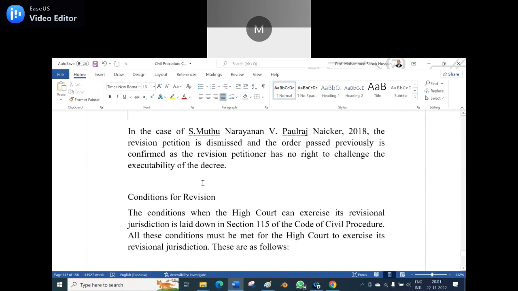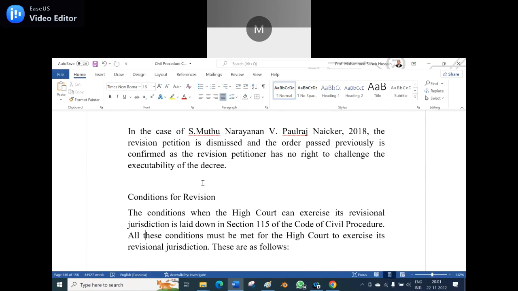In the case of S. Muthu Narayan versus V. Pulraj Naikar, 2018, the revision petition is dismissed and the order passed previously is confirmed, as the revision petitioner has no right to challenge the executability of a decree. So the revision petition could not succeed because that is final.